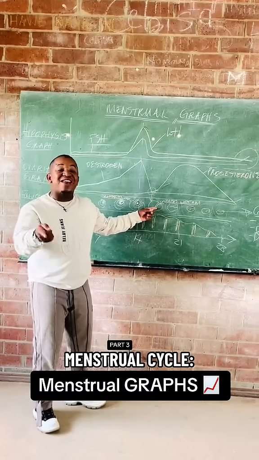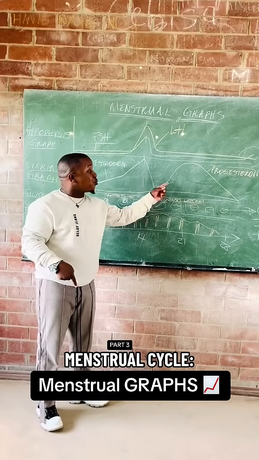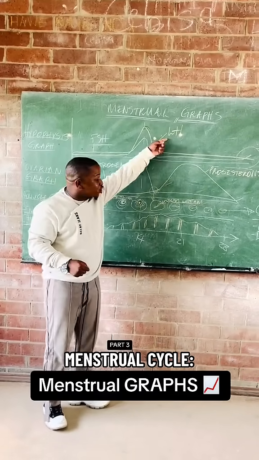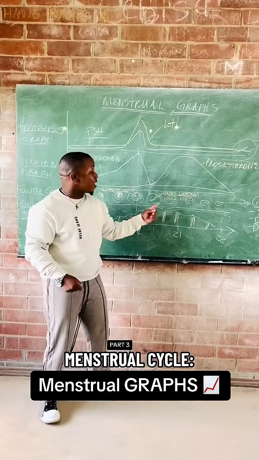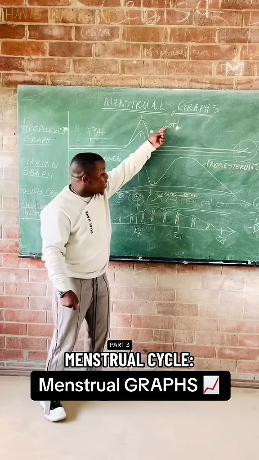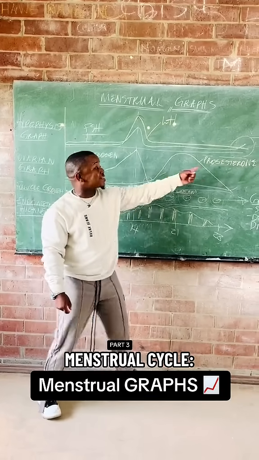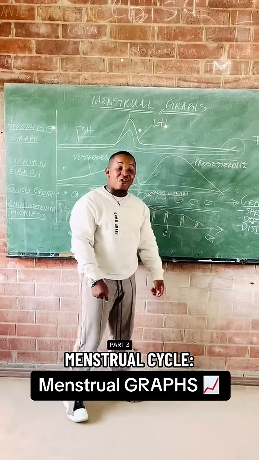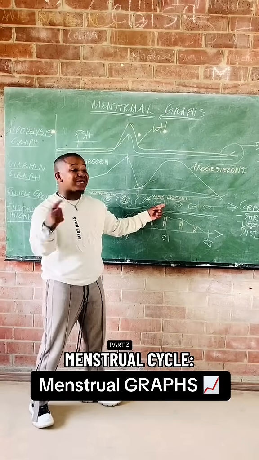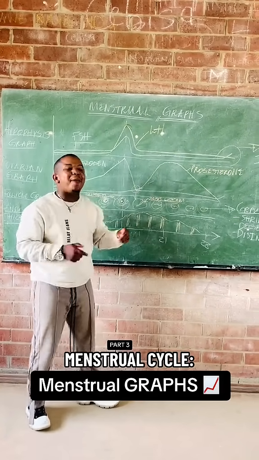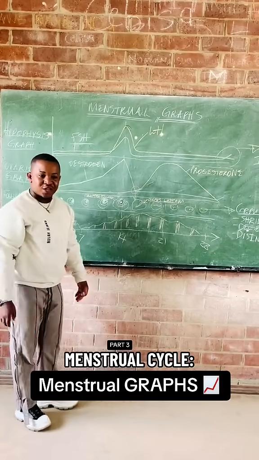The corpus luteum will then start to produce progesterone, because progesterone is produced by what? The corpus luteum. Which means without LH, there is no corpus luteum, and without the corpus luteum, there is no progesterone. Therefore, progesterone is still produced by the corpus luteum, but the corpus luteum is not sustained by LH throughout. You understand?